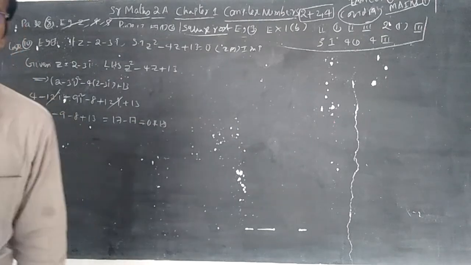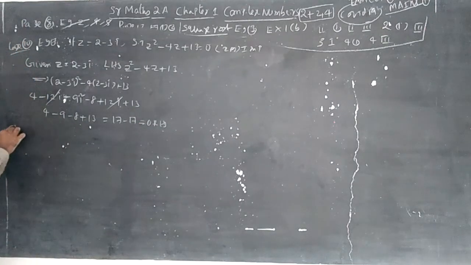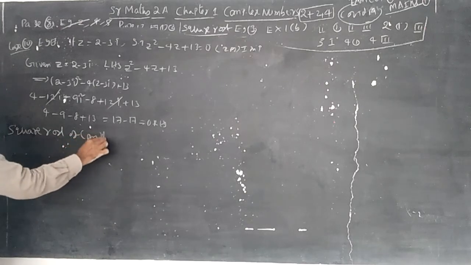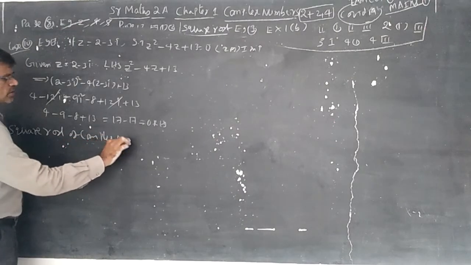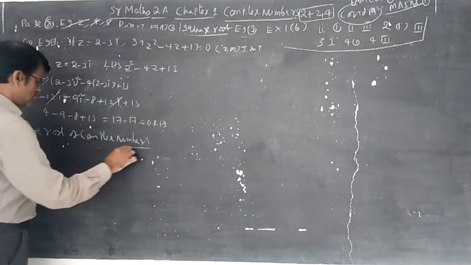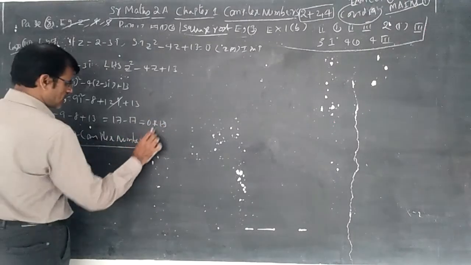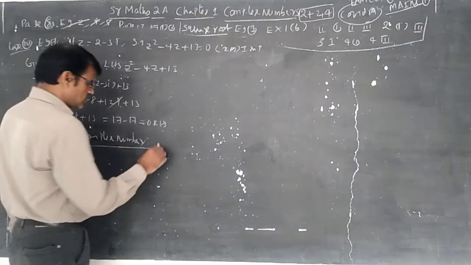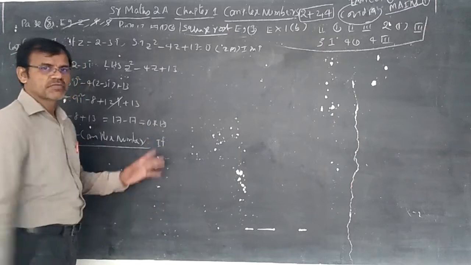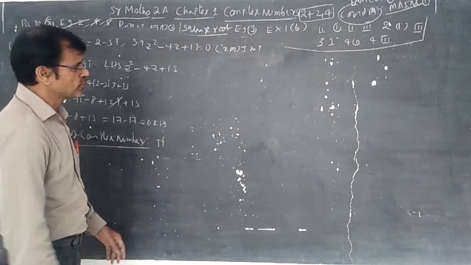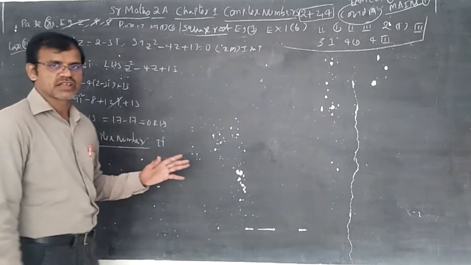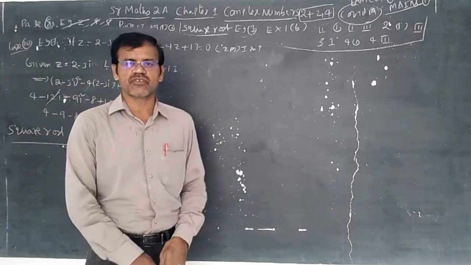Now let us discuss the square root of a complex number. From here onwards it is eliminated from the syllabus, but you should know about it, that is why I am discussing it with you. Square root of a complex number. I am directly writing the formula because proof is not necessary. Of course a proof exists, but it is not needed; I am simply writing the formula.